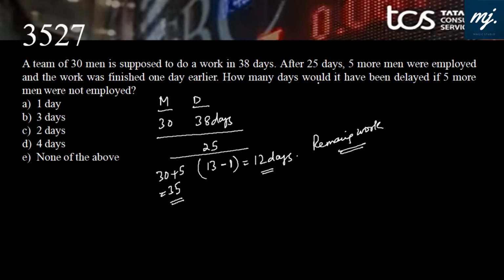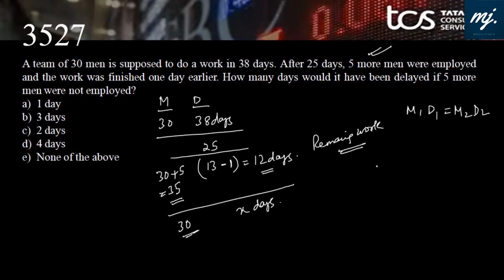Now what is the question? How many days would it have been delayed if 5 more men were not employed? That means for the second group of MD, if 30 men are there, in how many days would they be completing the work? We have the masala formula with us. M1 D1 equals M2 D2 we will use here because hours are not given and the work done by both groups is the same. So we are left with 35 into 12, M1 D1, equals M2 into D2, which is X simply.